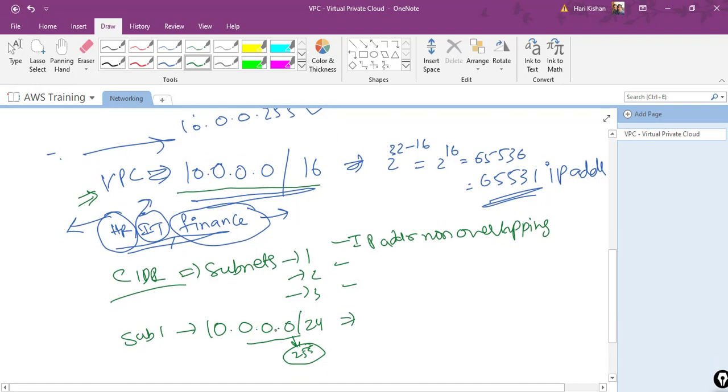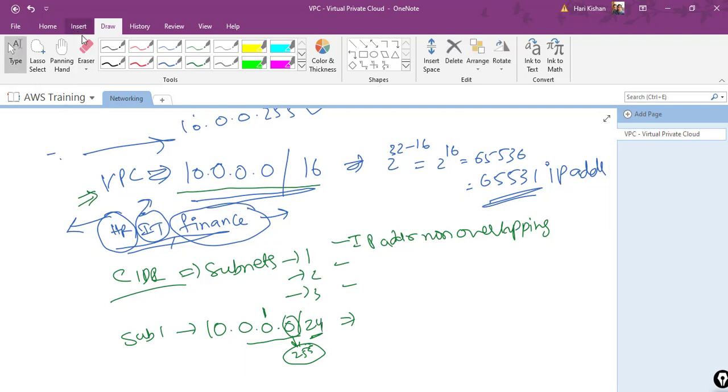So I cannot have one more subnet with 10.0.0.1 or something like that, because I have used up this entire 0 till 255. So I'll have to start with 10.0.1.0 for my subnet 2, and 2.0, 3.0, because again it will start with 1.0 and go till 255. That way I can have multiple IP address ranges.